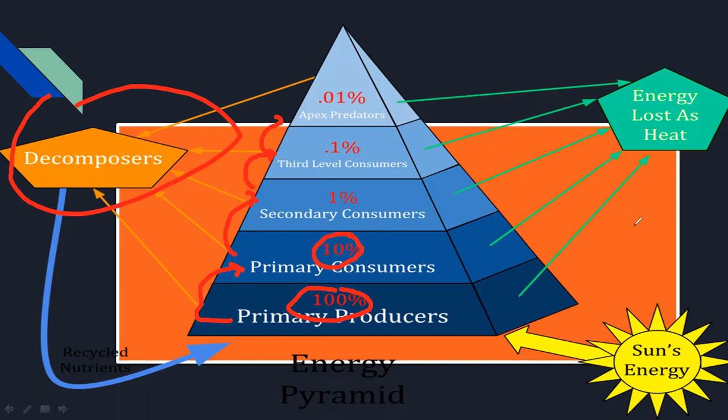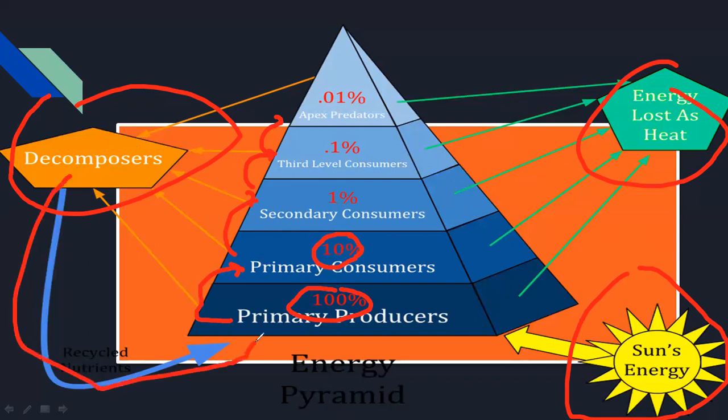Because energy is lost as heat, right? And we know that the ultimate energy that we have got is from the sun. Then decomposers decompose the things and recycle nutrients, which again come to the primary producers, and this food chain continues. So this is the energy pyramid, and you will see that this is upright.